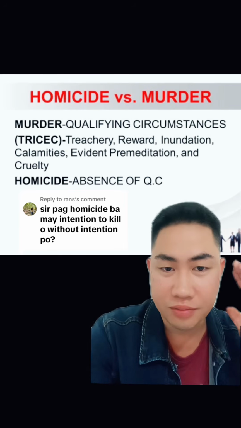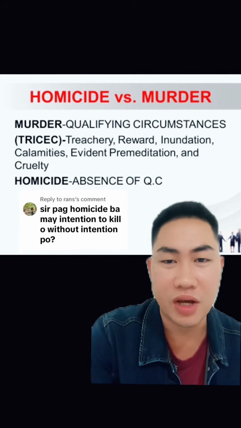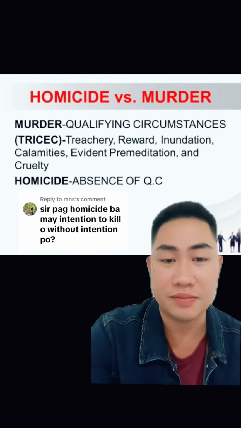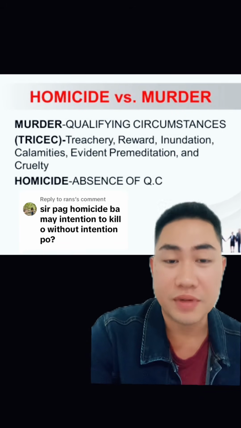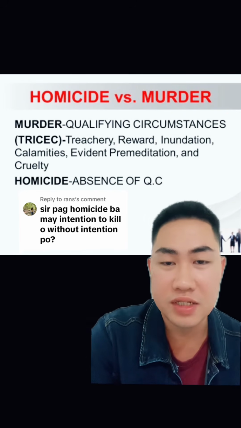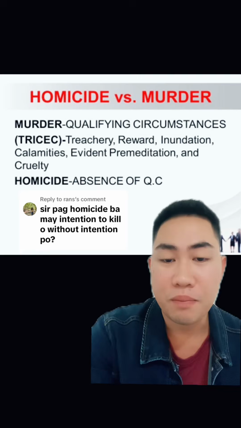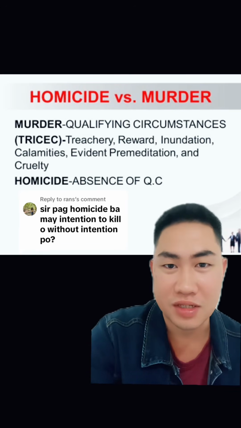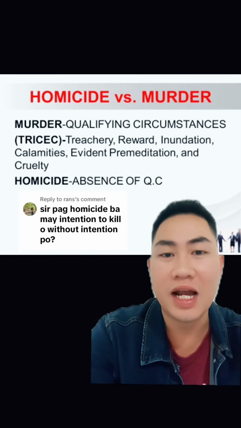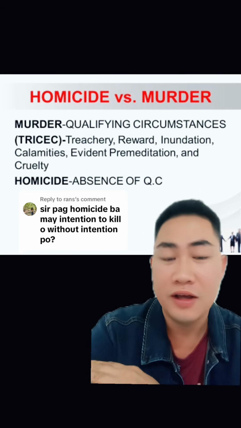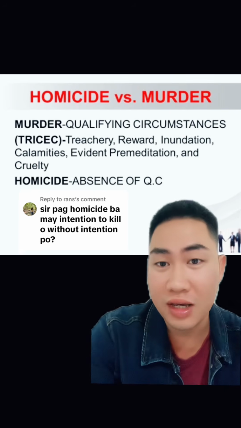So again, yung misconception na homicide without intent, murder with intent, so alisin nyo na yan sa isip niyo kasi both murder and homicide, meron yan silang intent. Ang tanda nyo palagi, pag sinabi natin homicide, that is the killing of person in the absence of any qualifying circumstance. Ibig sabihin, kahit ni isa dyan, sa TRICEC, wala doon sa killing na yon. So that is, ibig sabihin, there is only a plain killing. There is only a homicide.